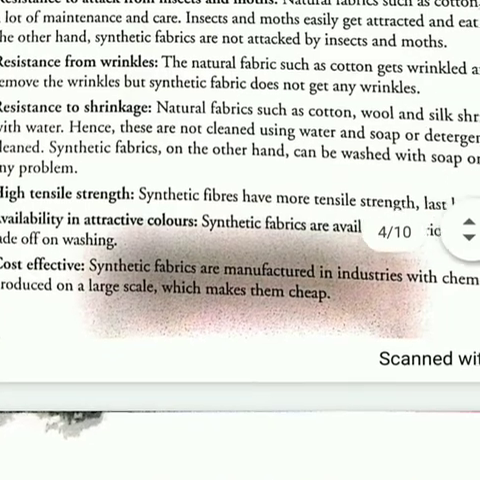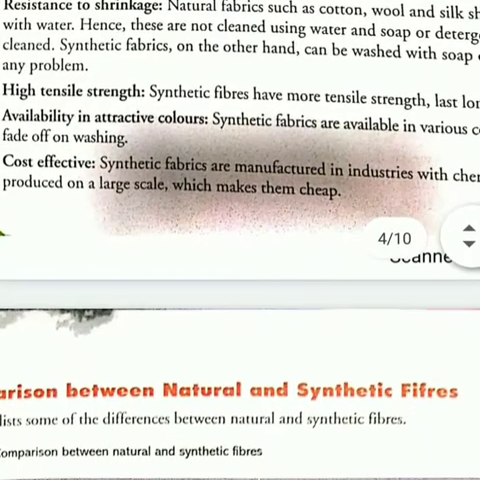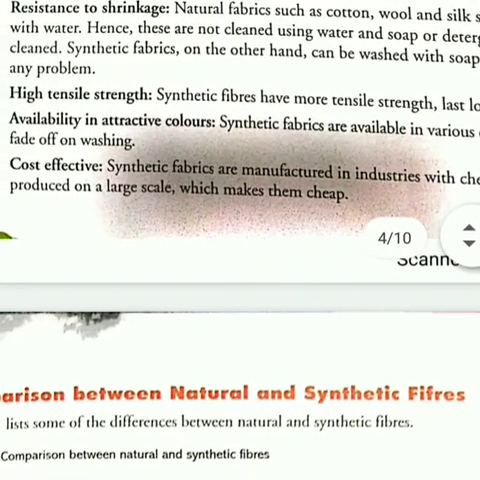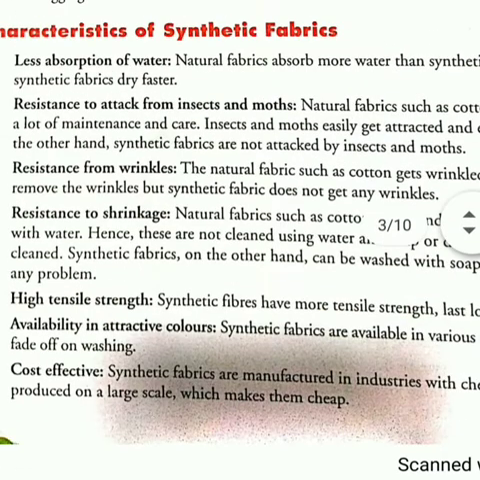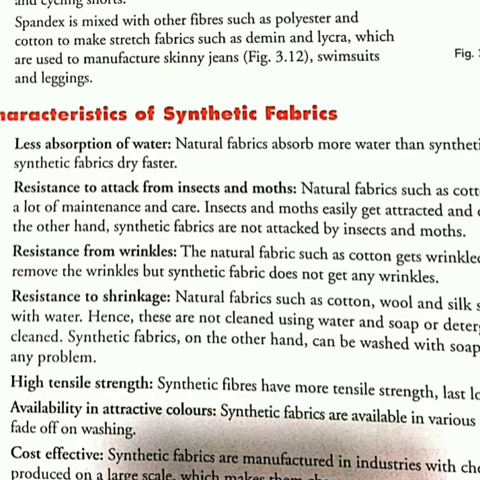Then the last and very important one, cost effective. These fibers are not so expensive, very much within the reach of a normal person, and cheap, and everyone can easily buy these synthetic fibers. So I think all these synthetic fiber characteristics are clear to you.